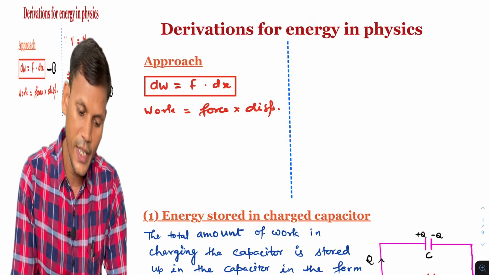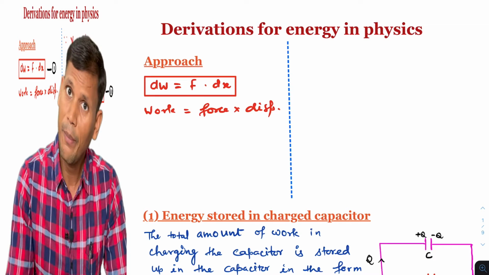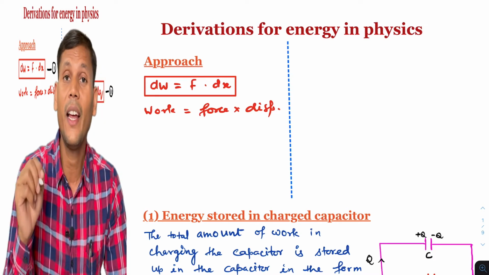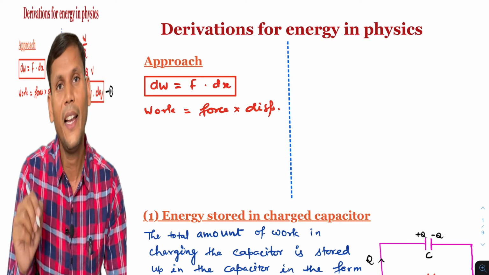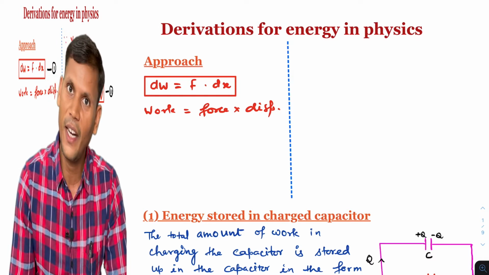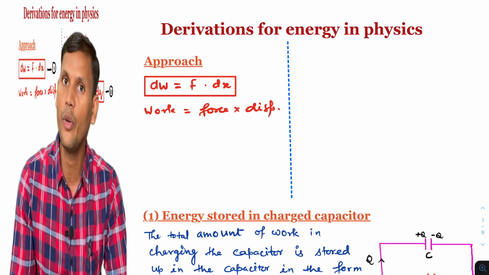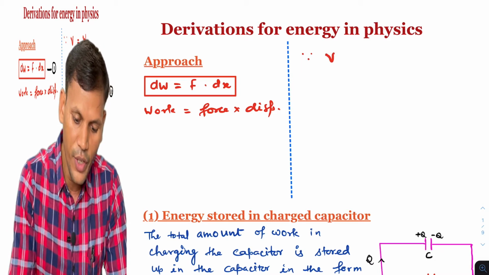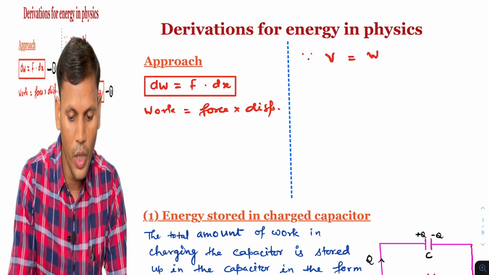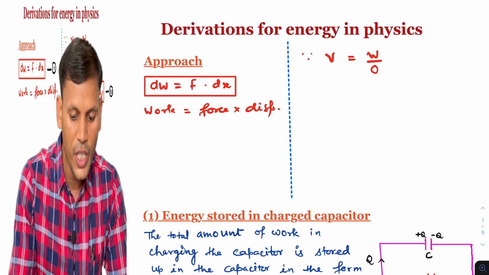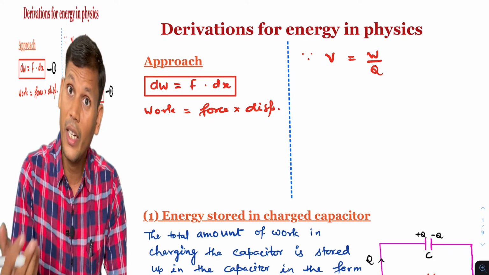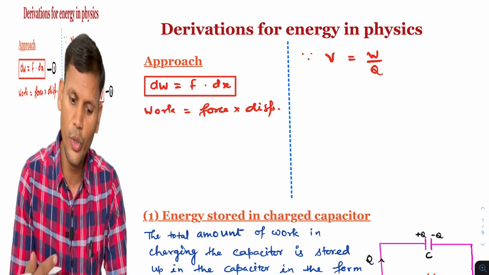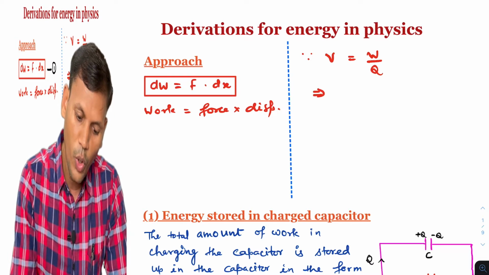And second, for the electrical energy, for the derivation of electrical energy, what will be the approach? In this case we can write, हमें पता है कि what is electric potential. Electric potential is defined as the work done per unit charge. So we know since electric potential V is equal to work done per unit charge, I will write. So it is work done per unit charge. So we can find out work done from here.